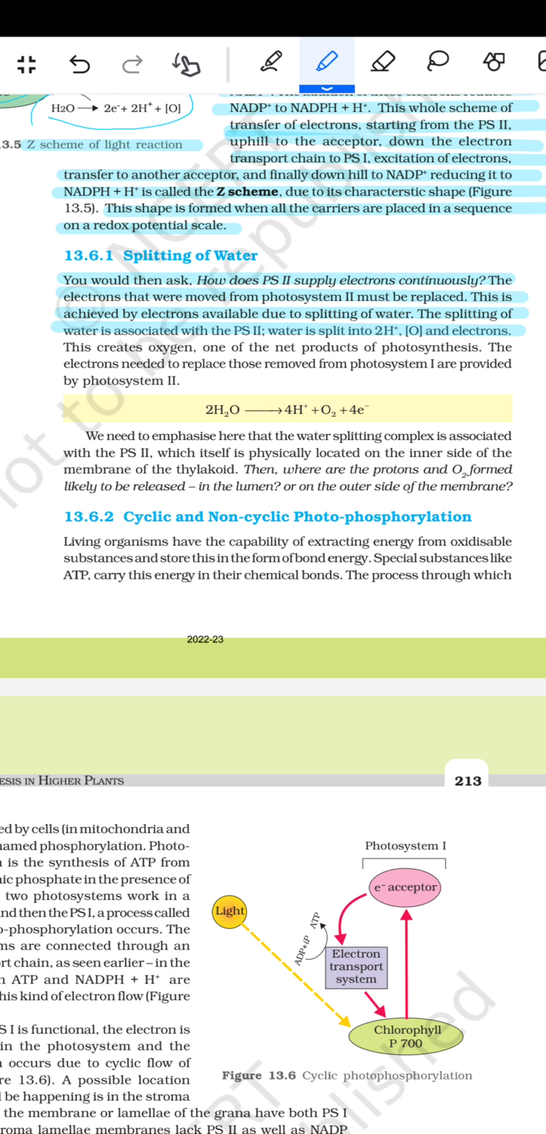Water is split into 2H plus, O and the electron. This creates the oxygen, one of the net products of photosynthesis. The electrons needed to replace those removed from photosystem 1 are provided by photosystem 2.